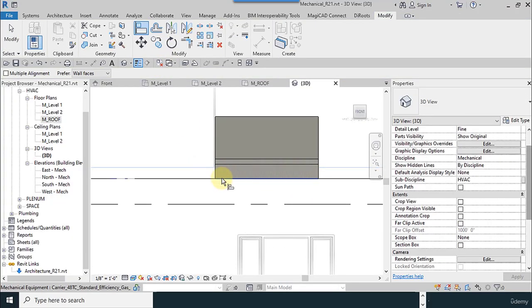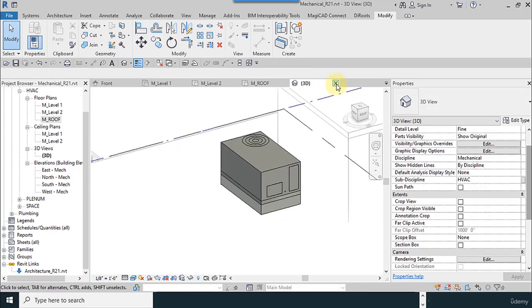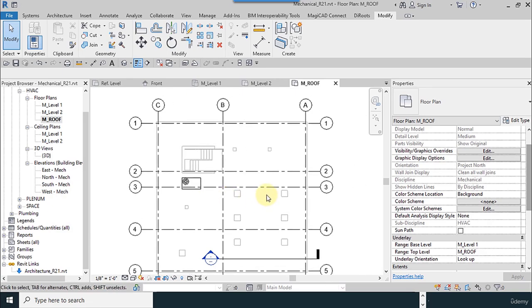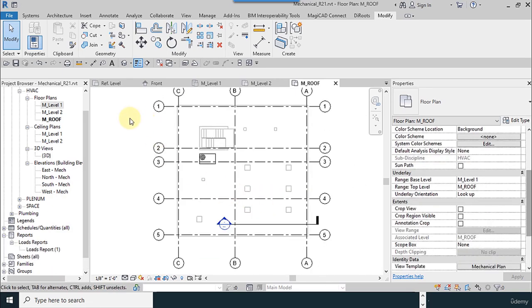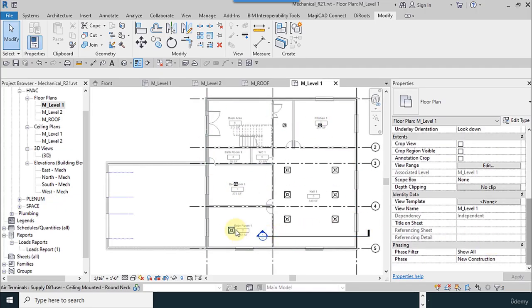Now we align it in the elevation view. So the rooftop unit is completed. It is important to know that I prefer to tell you in the roof level, as you can see, we can see the axes of the architecture, so we have to hide them. Best thing is to go to the view, to the template. I go to the level 1.